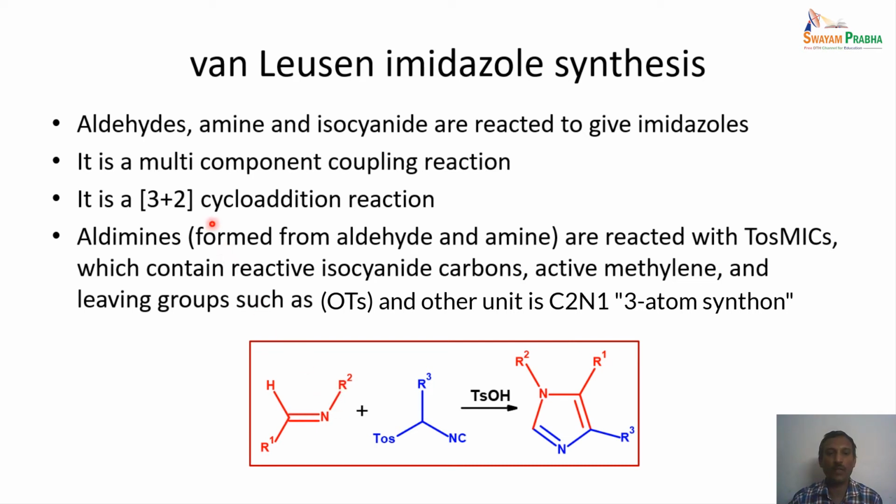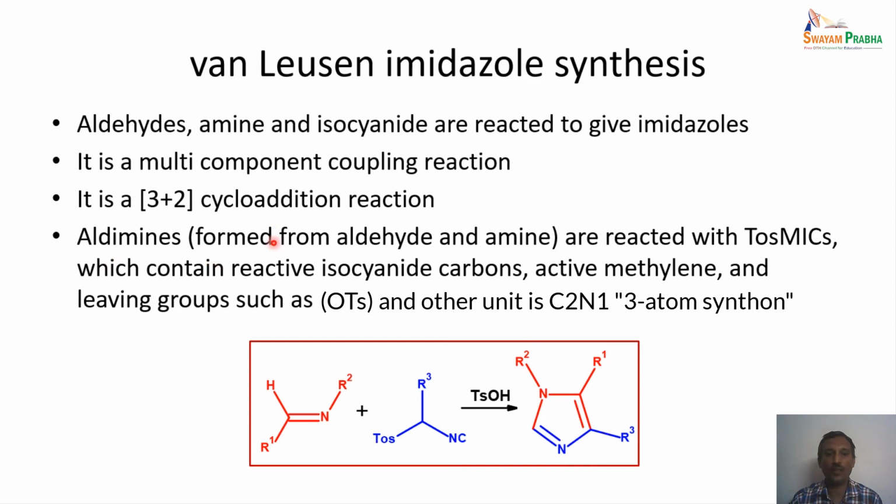This is basically a multi-component reaction. In other words, we have an aldehyde, we have an amine, we have an isocyanide. So three different compounds are involved in this reaction. This is called a multi-component reaction, and it is basically a 3+2 cycloaddition reaction. That means 3 units come from one compound and 2 units come from the other compound.